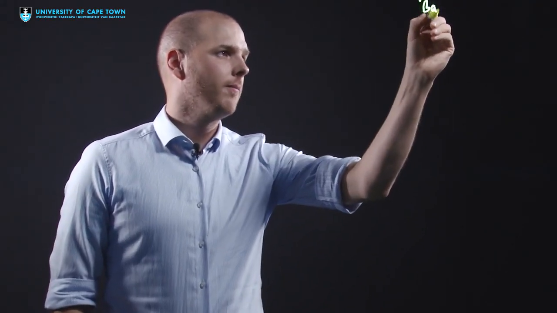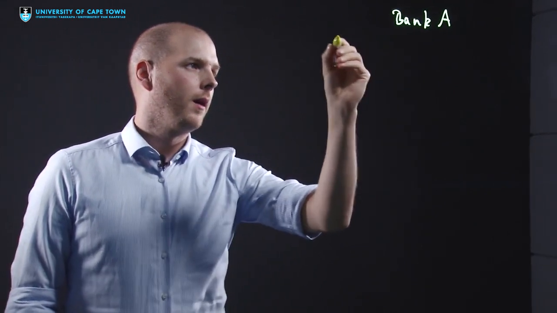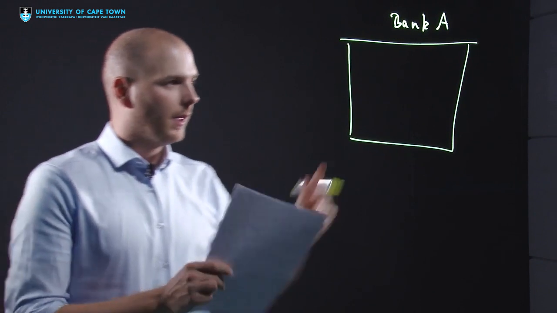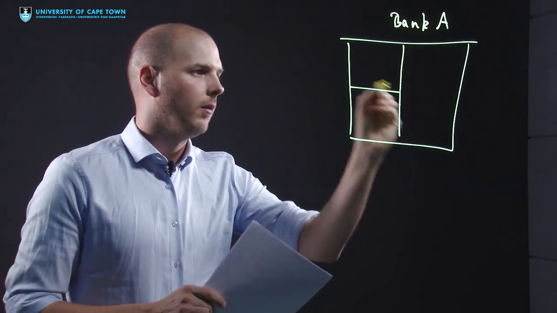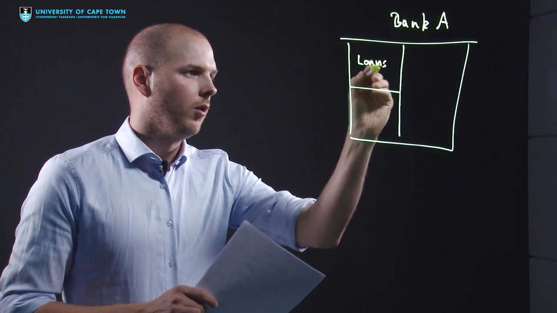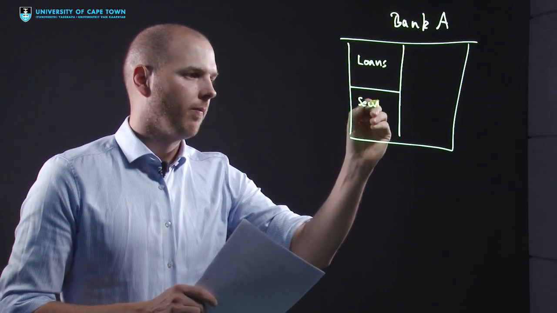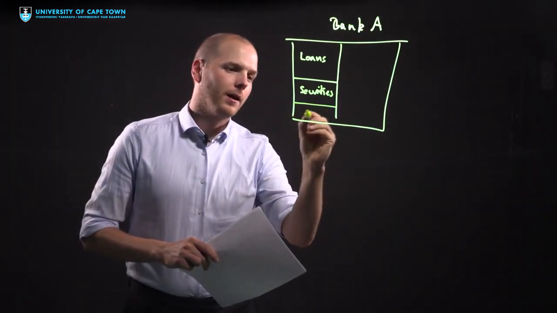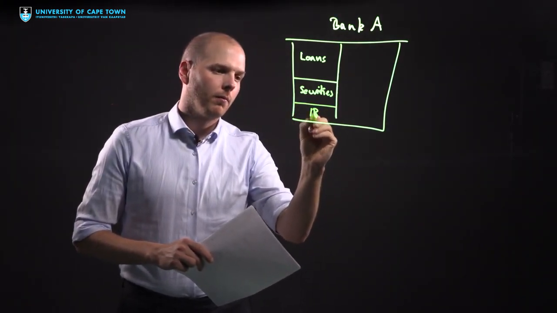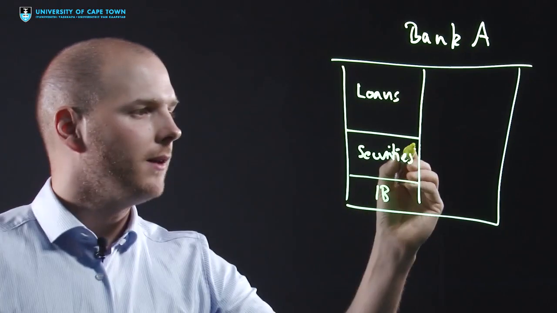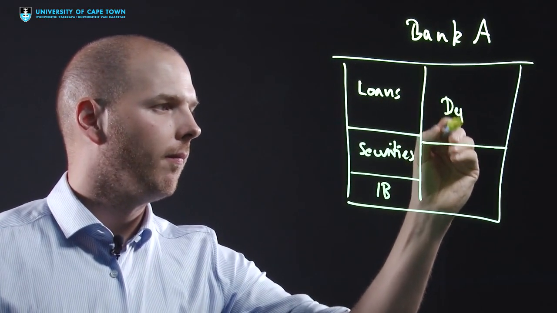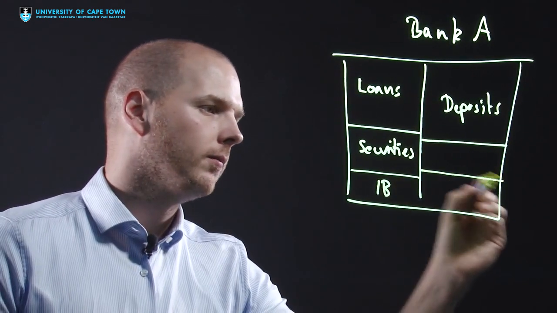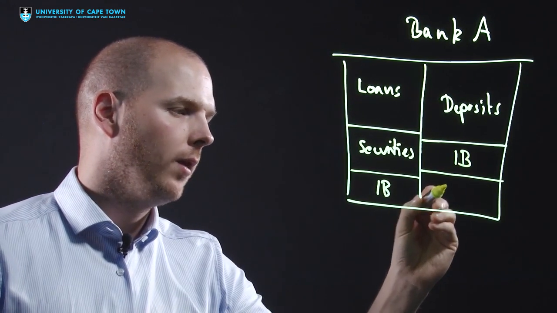Let's say we have Bank A, and this bank has a normal balance sheet, so it has some loans, some securities, and some interbank lending. I abbreviate this with IB. They finance it with deposits, with some interbank borrowing, and with capital.